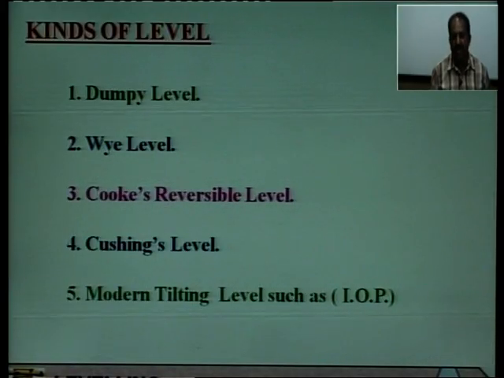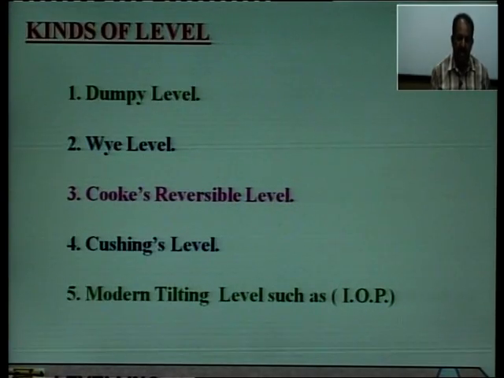These are the traditional 5 types of level we generally find in our books, and there are many other levels which have come up with the advent of science and technology, such as auto levels and quick setting levels. But in books we generally find these 5 types. Out of these 5, the Dumpy level is one of the most important and is mostly used in most projects in the field.